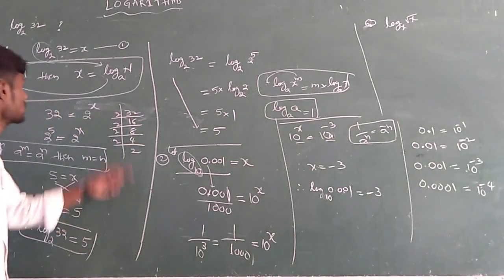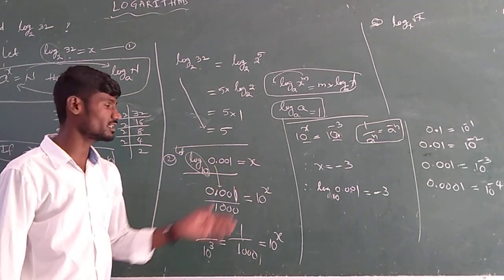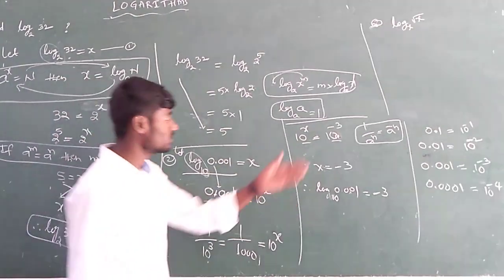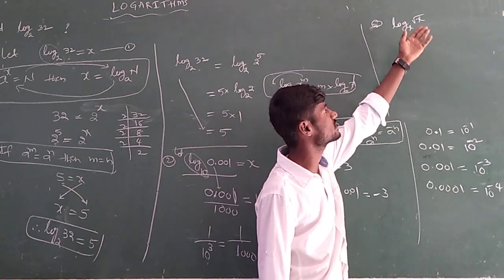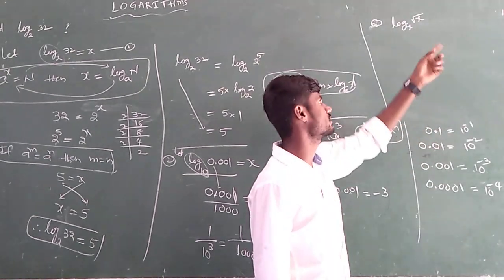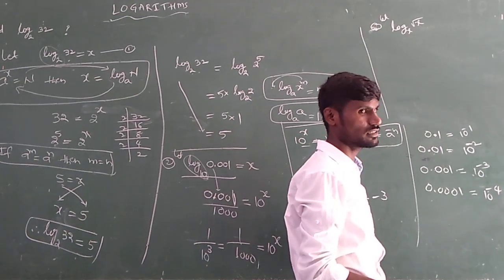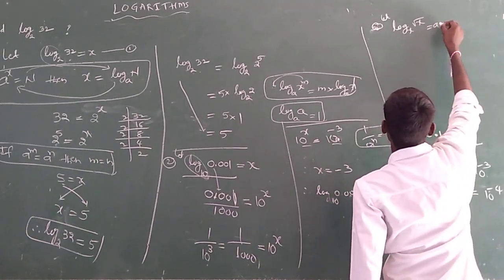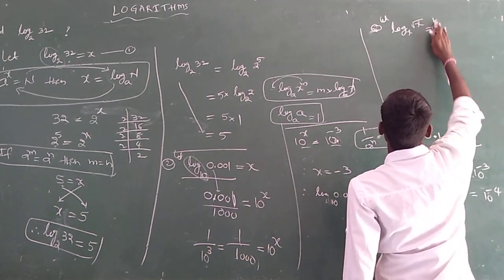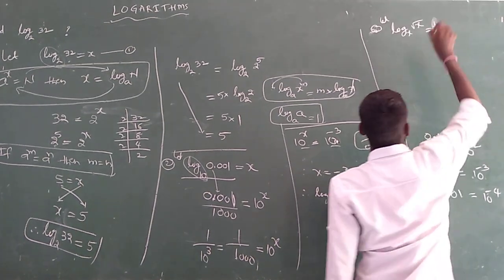There is no such rule to always take x; we are taking it as a variable. But if the variable is already present in the problem, you have to take another alphabet. There are so many alphabets, so let us take a, or b, or like that. Suppose I am taking small k.